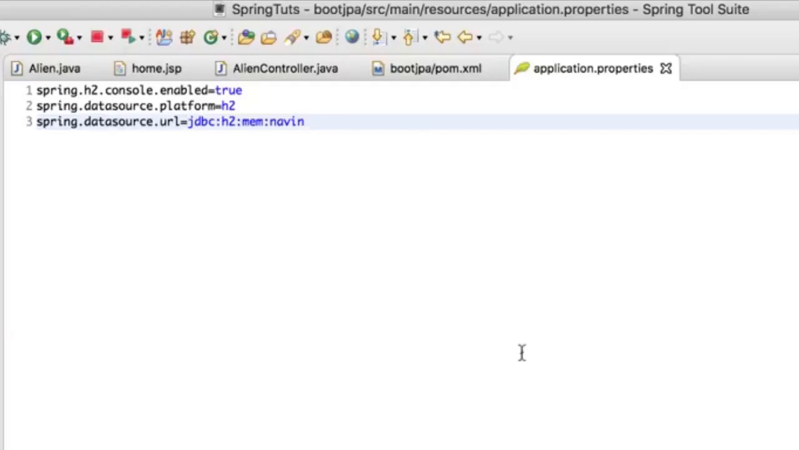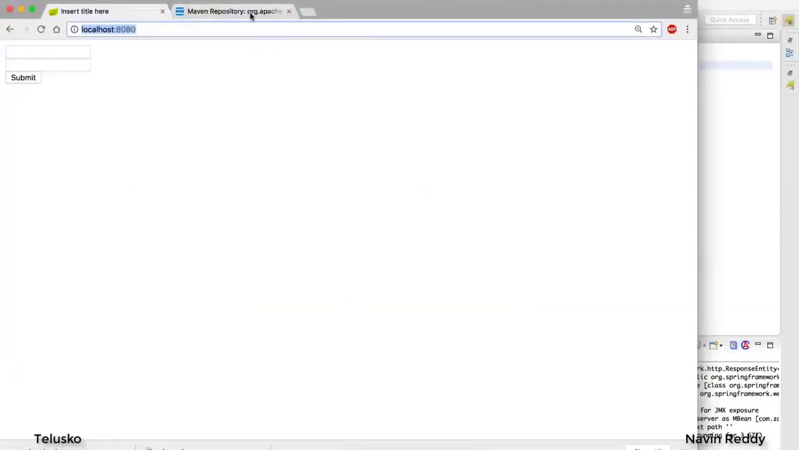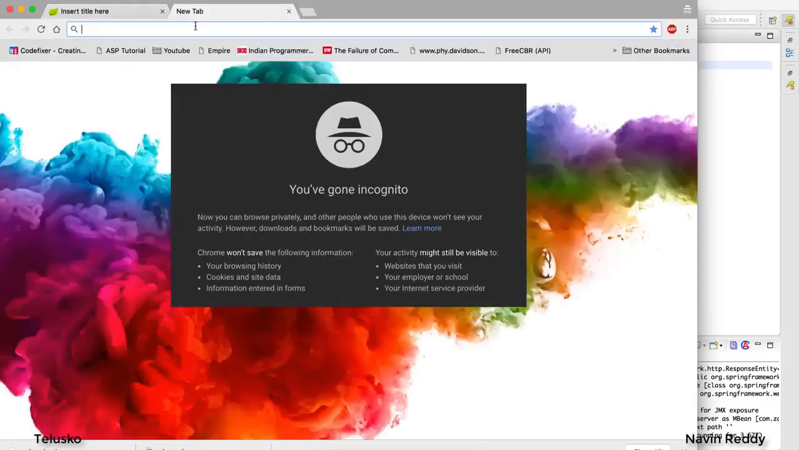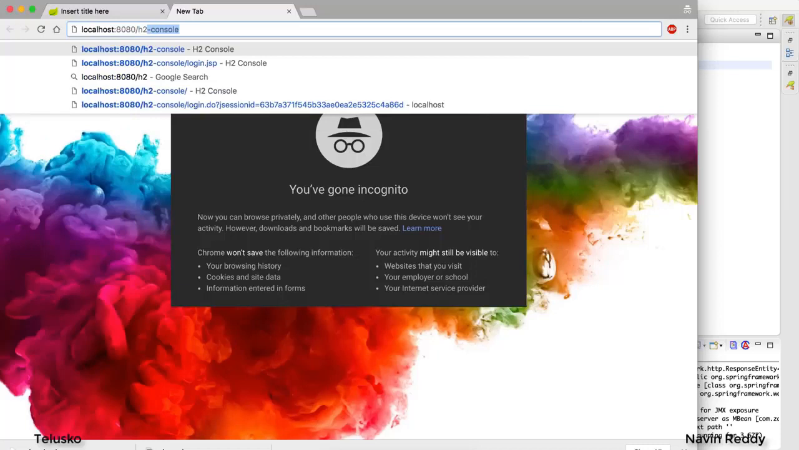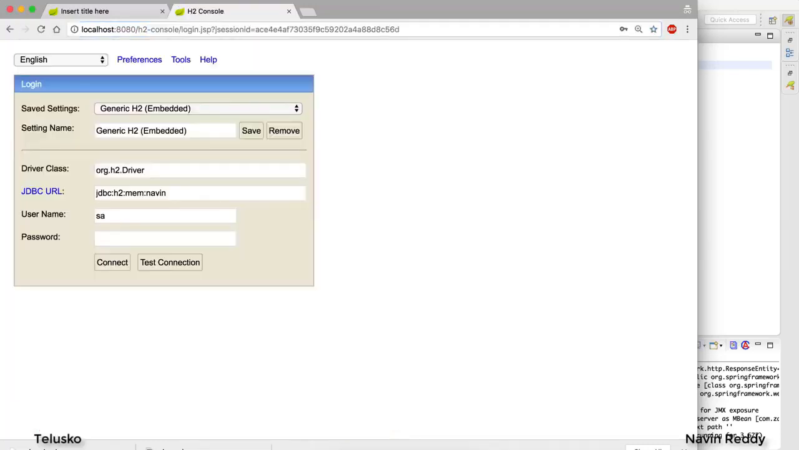And the way you can access your H2 database is very simple. Just go back to your browser. I will not be using Maven anymore. So I will just come back here and say, hey, I want to access my console. The way you do that is by saying localhost:8080/h2-console. You just have to say h2-console.